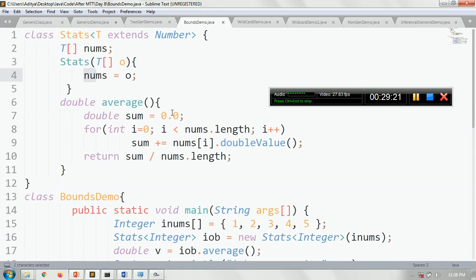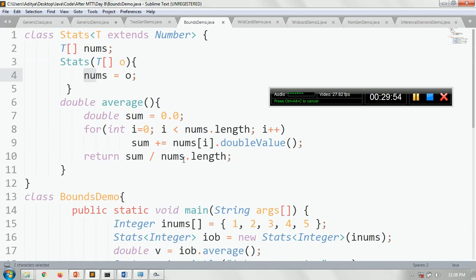So the idea here is that you have already bounded the type of T to Number, so the doubleValue method is acceptable. Suppose this extends Number is not given, meaning the type of T has not been bounded, then the compiler will give a compile time error. It will say doubleValue is not recognizable, because doubleValue is not available for String. But here we have made T a bounded type, so T will only work with numbers.